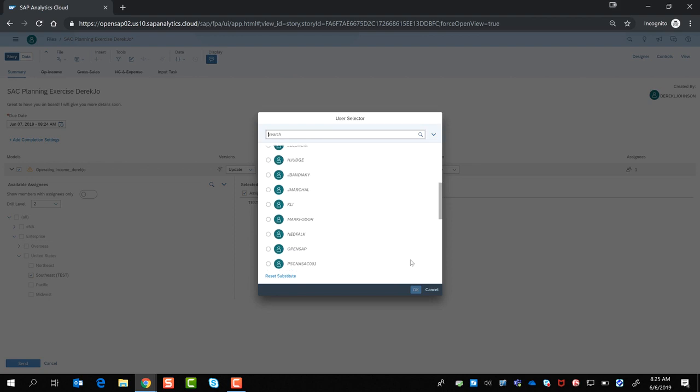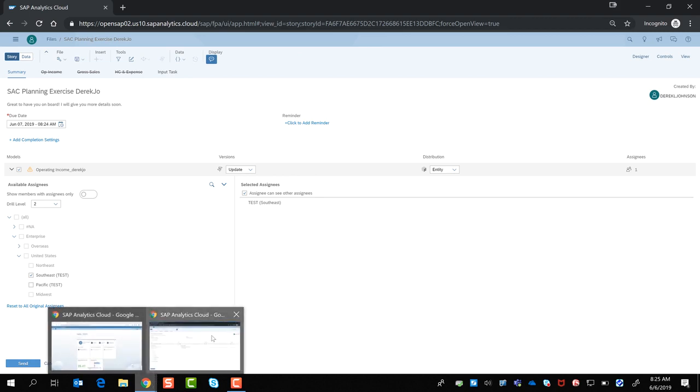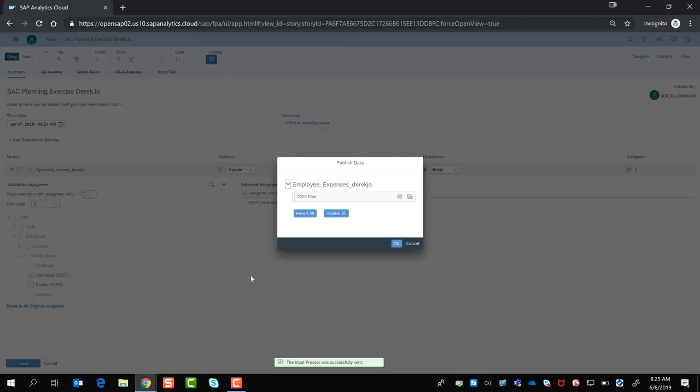If we want to override or assign it on the fly, we can do that as well. You can do the select substitute and then add other people or another person to do that update. Once we're happy with it, we can send our form out to others. Here I'm just going to save the changes we made as part of our planning activities.